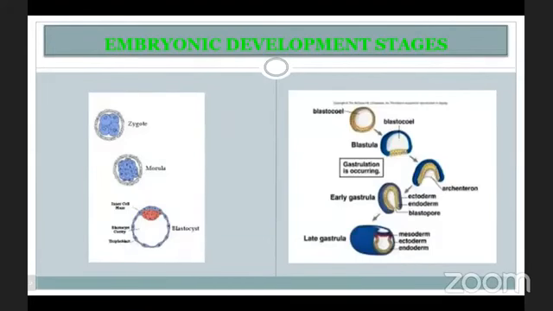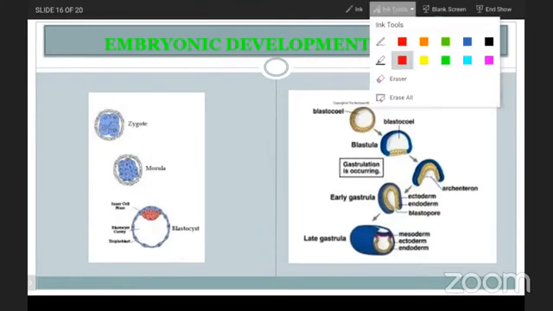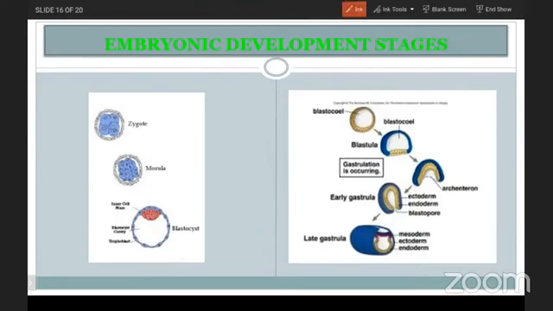To know about the diploblastic and triploblastic, some important points are given here. Embryonic development stages. In embryonic development stages, first the zygote. How is the zygote formed? By the combination of the gametes. After the zygote formation, the zygote will undergo mitotic cell divisions.